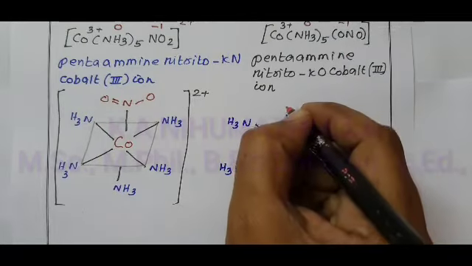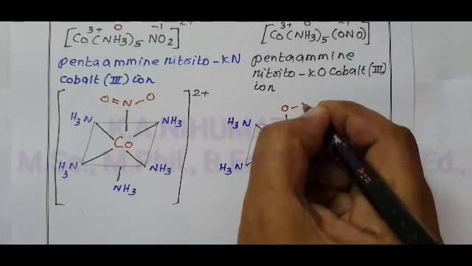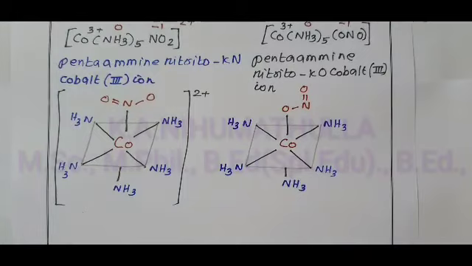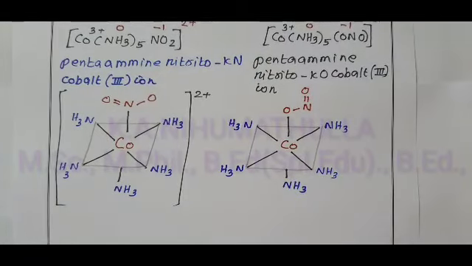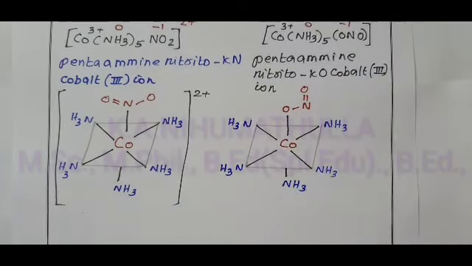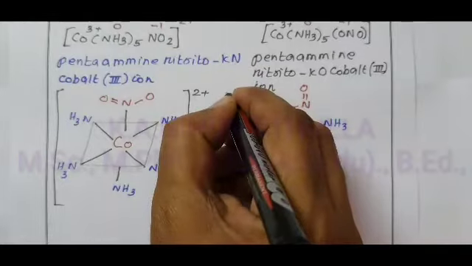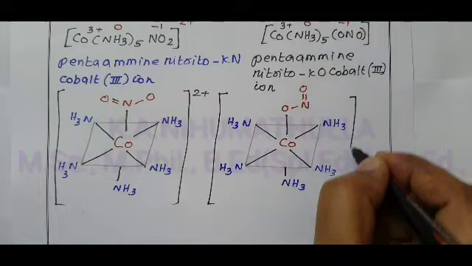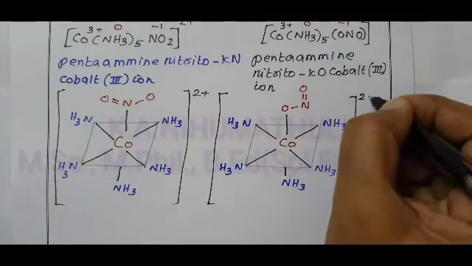Oxygen is the donor atom. O, N double bond O. That is nitrito kappa O. The charge on the complex is 2 plus.